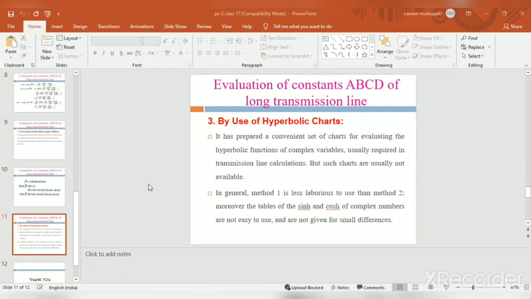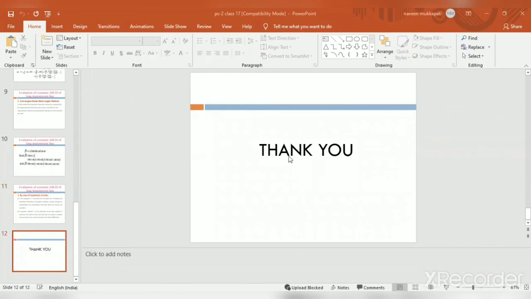Okay, by using that complex angle method we can evaluate the ABCD constants easily. These are the three methods for solving the ABCD constants: the complex angle method, the real angle method, and the hyperbolic charts. Okay, these types of charts are practically not available.